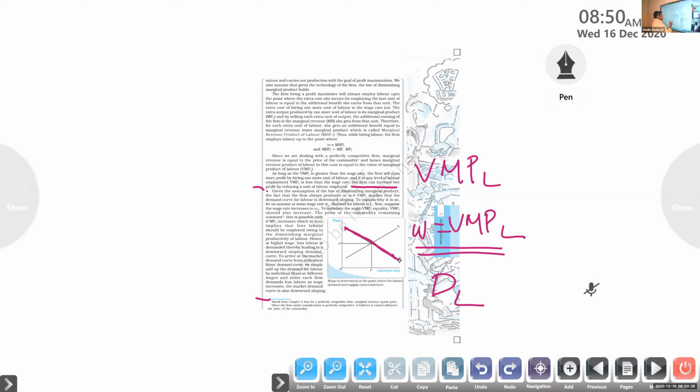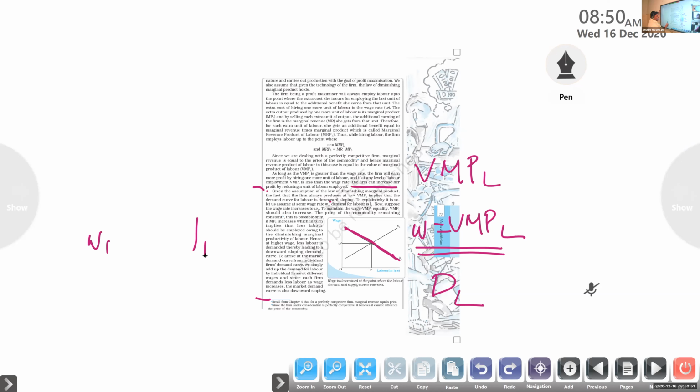To explain why it is so, let us assume some wage rate W1. Just imagine the wage rate is W1. Here you can see the demand for labor is L1.